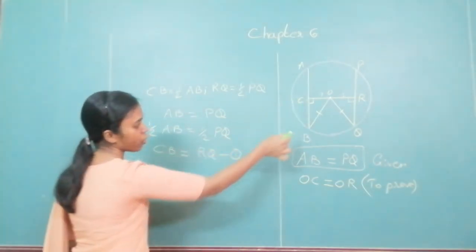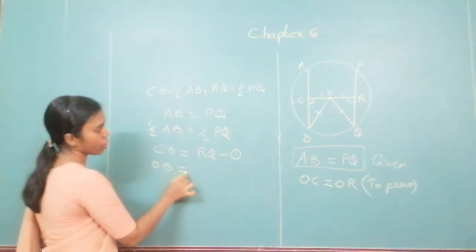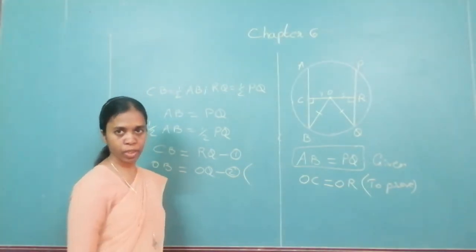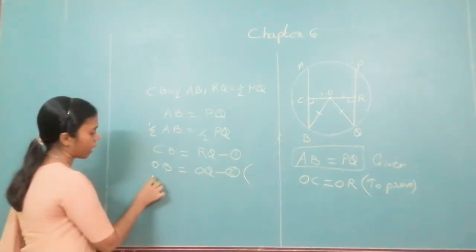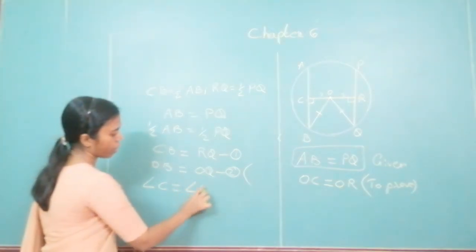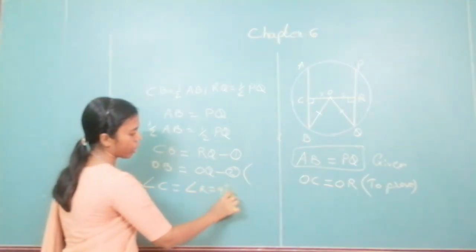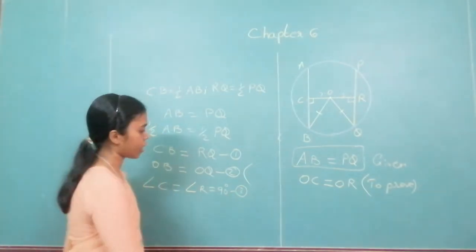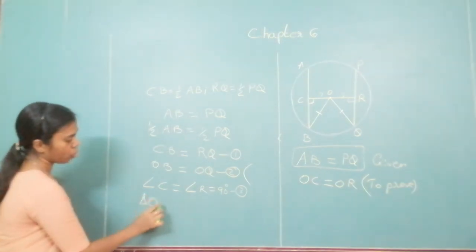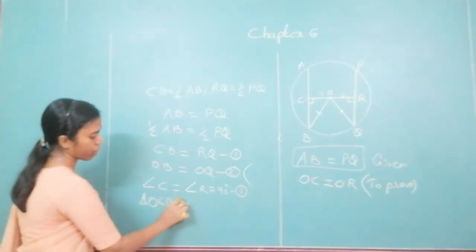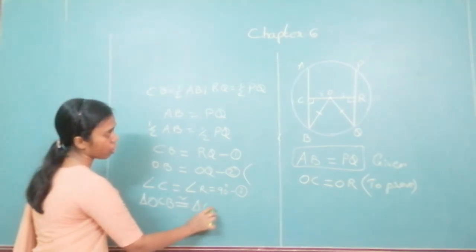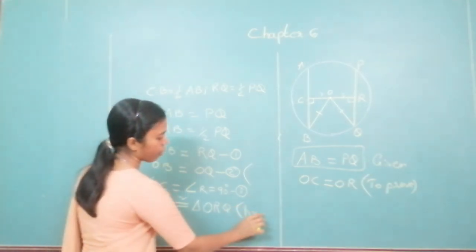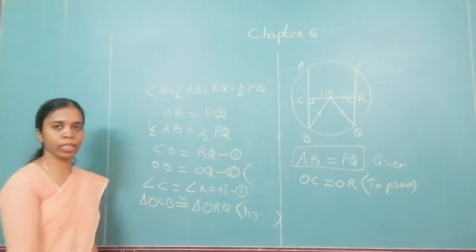I also had OB is equal to OQ. Why? Because they are radii of the same circle. I also have angle C is equal to angle R is equal to 90 degree. It is given to me. Therefore, I can say that triangle OCB is congruent to triangle ORQ by hypotenuse side test. These two triangles are congruent.